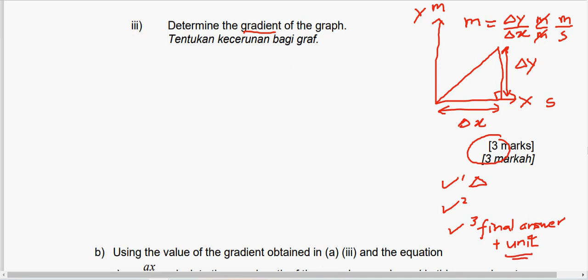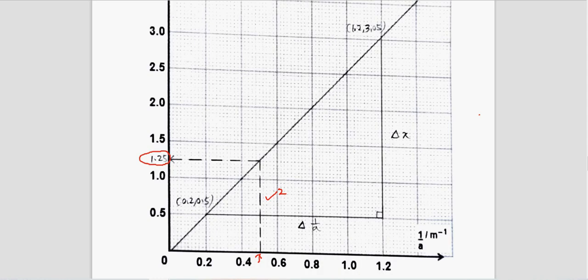Okay, look at the answer. So when you want to calculate your gradient, the first mark will be given for your triangle. So draw a big triangle in your graph.